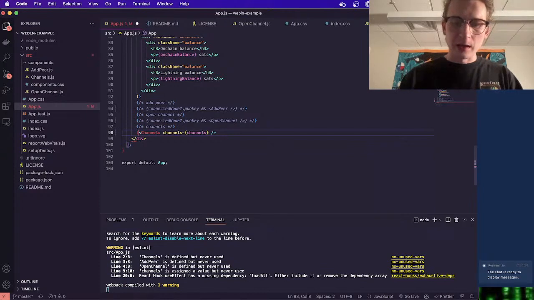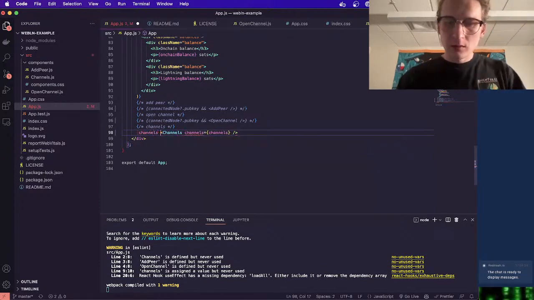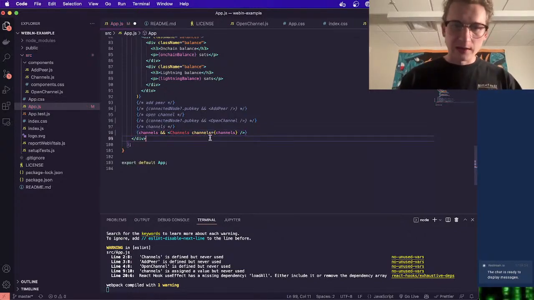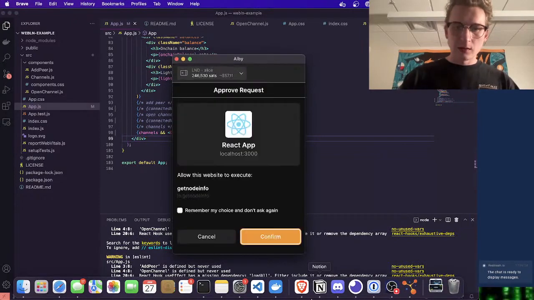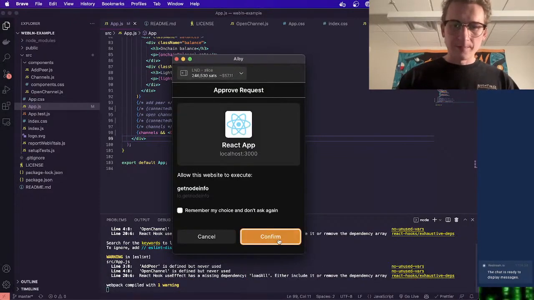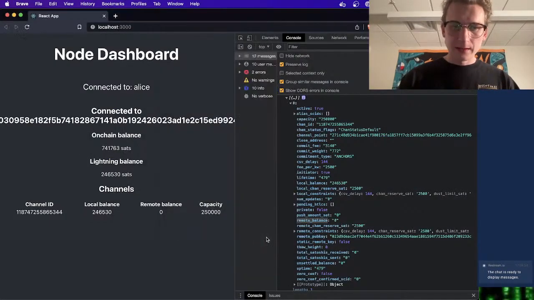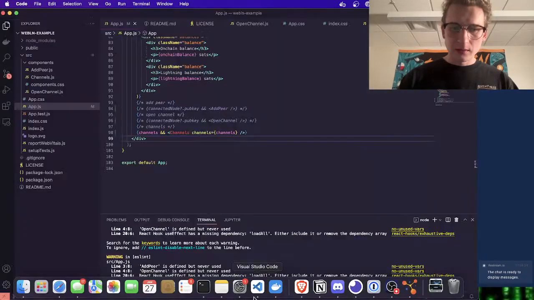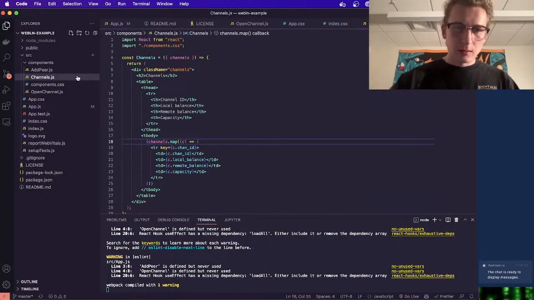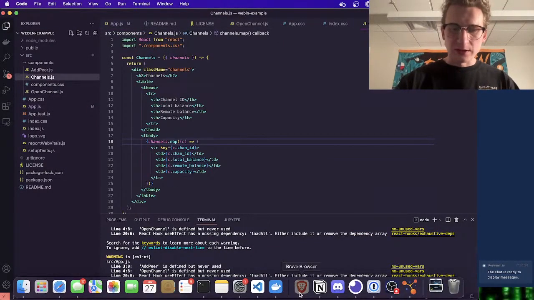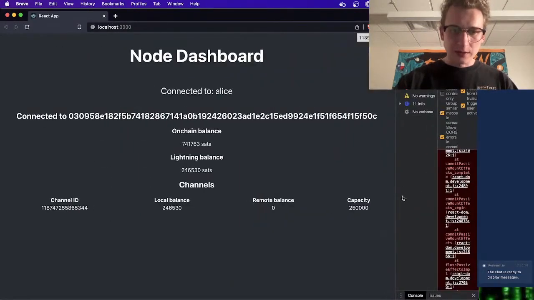So I'm going to say channels, and then we'll put a closing curly bracket. And so this will be our condition in order to render. And then, yeah, we pass it down to channels. And so this is how that looks.